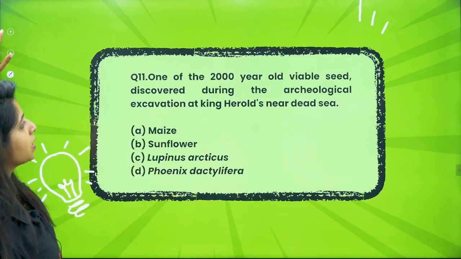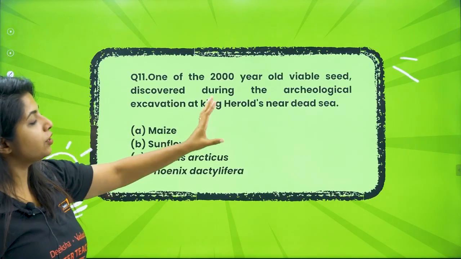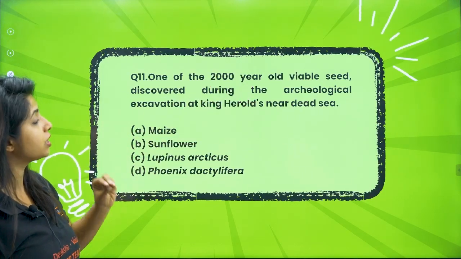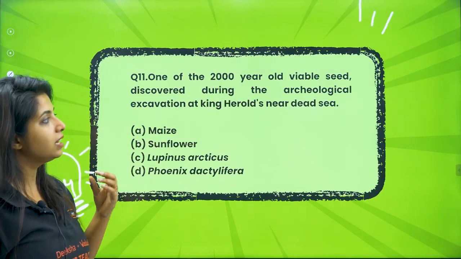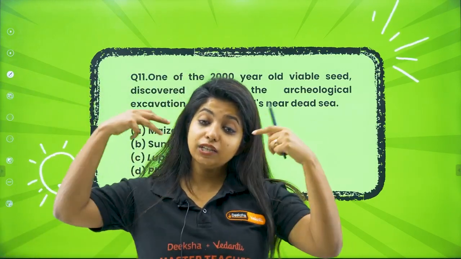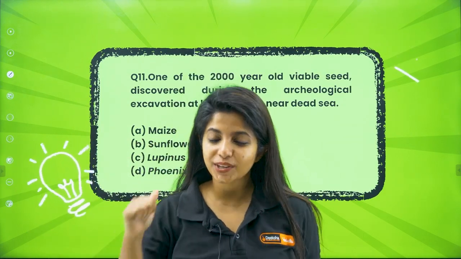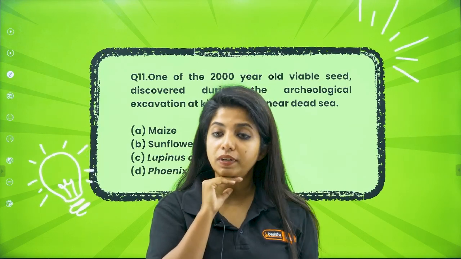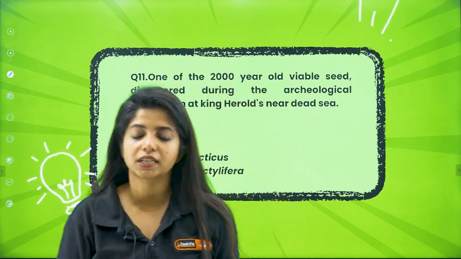Okay, going ahead. One of the 2000-year-old viable seeds discovered during the archaeological excavation at King Herod's place near the Dead Sea is. So I told you there are 2 seeds which were legendary. One stayed viable for 2000 years, the other stayed viable for 10,000 years. So here you are asked about the 2000-year-old one which was found near King Herod's place near the Dead Sea, my dear children.